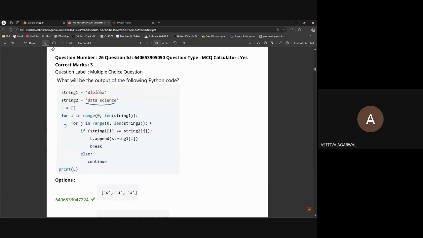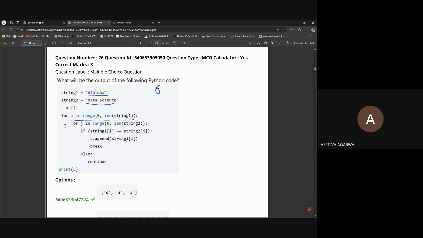So in this, the first loop will always take first 0, then it will take 1, till 6. Okay, so what's this string? What is a string of I? See, I is first 0, then J is also first 0. Let me make it more clear.